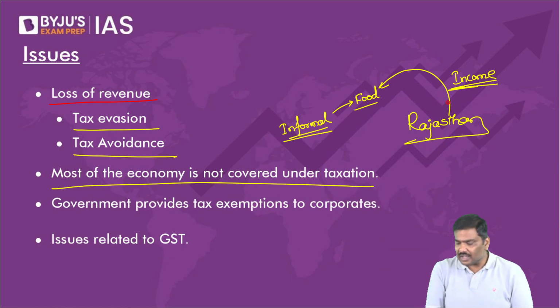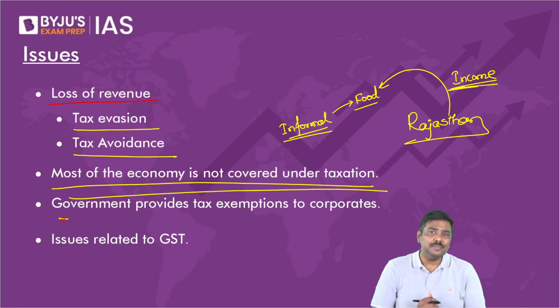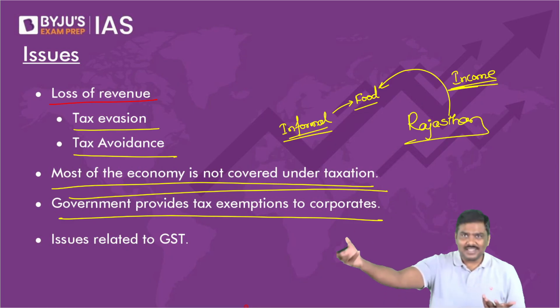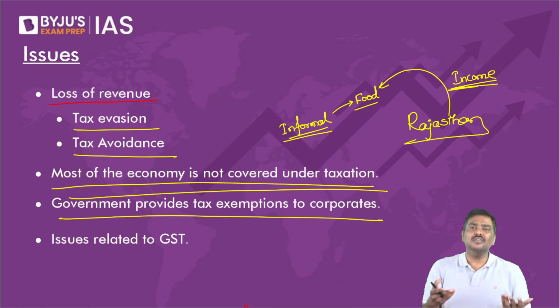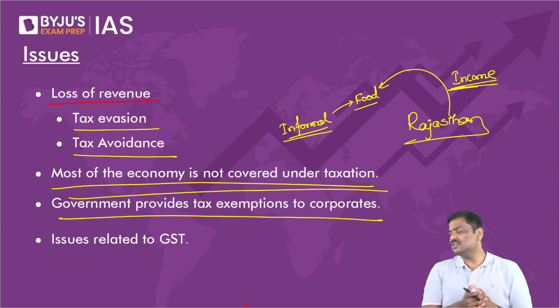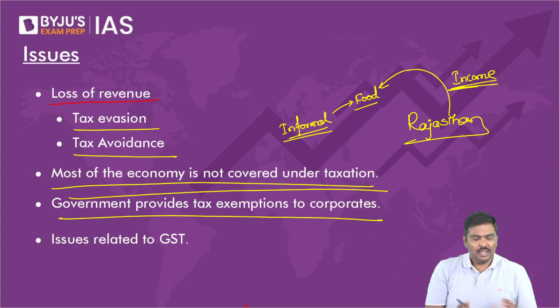So most of the economy is not covered under taxation. Government provides a tax exemption to a lot of these taxpayers. Corporates get tax exemptions. Individuals get tax exemptions. As a result of this, the tax expenditure bill is higher. That will have an impact on tax revenue collected. And there are a lot of